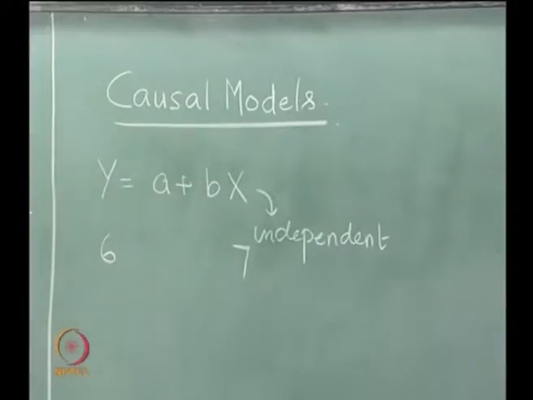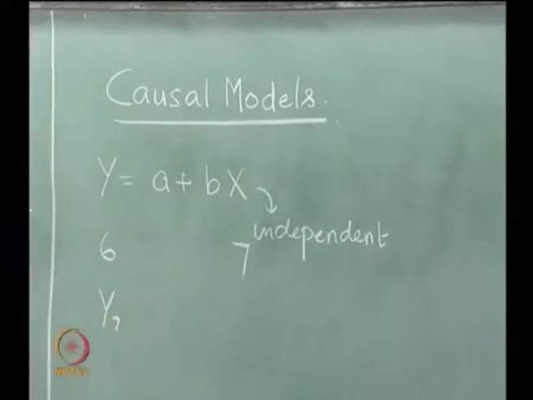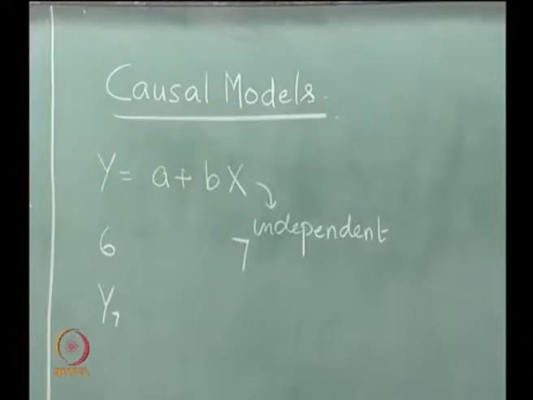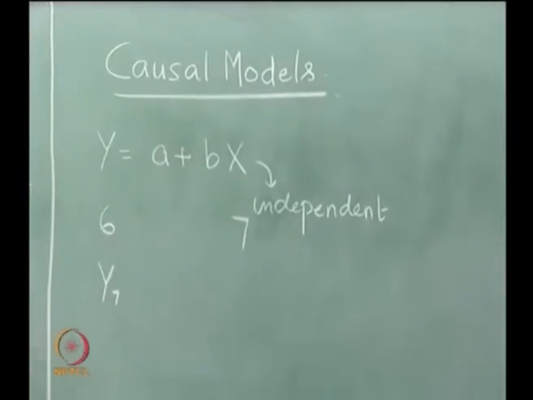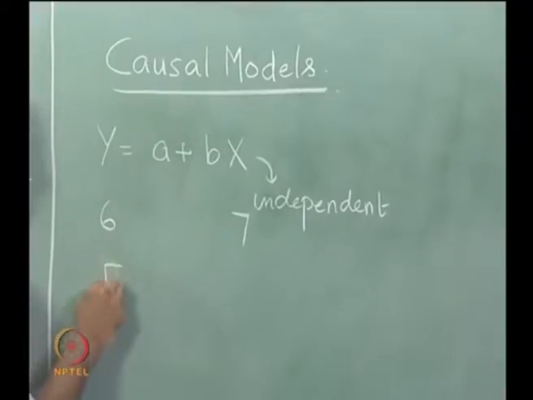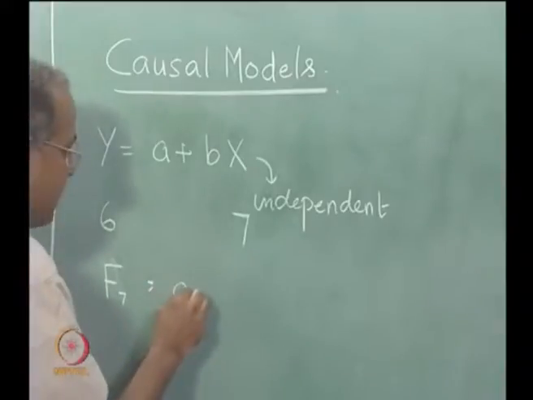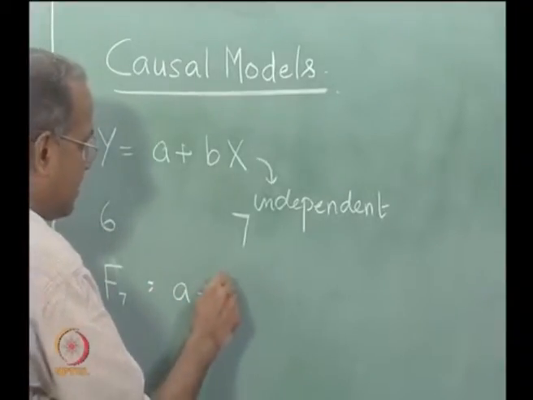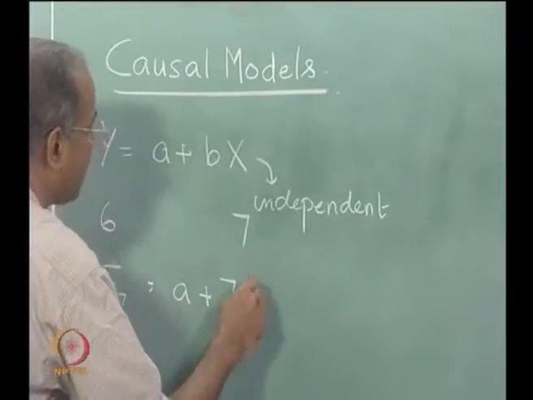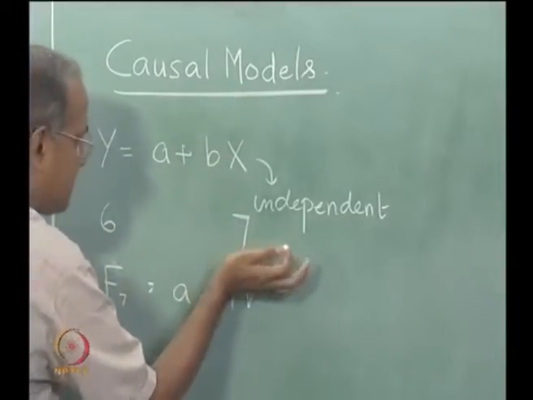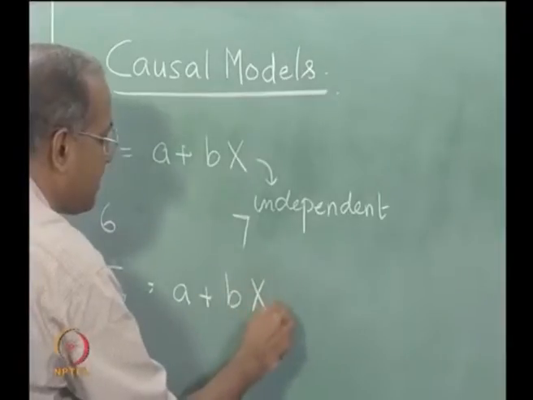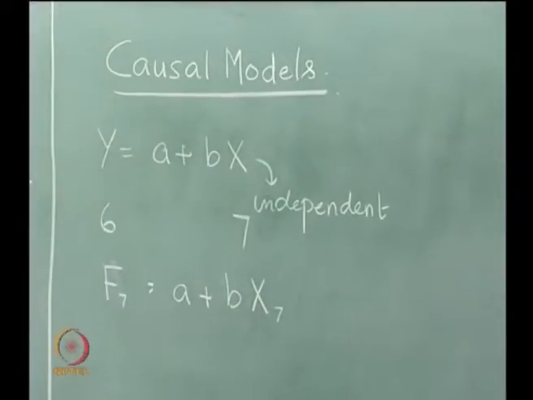So, for example, if we want to fit y equal to a plus bx, if we want y7, which is the forecast for period 7 for the variable y, or we can call it f7, then that will be a plus b into x7, where x7 is the data for the independent variable for period 7.